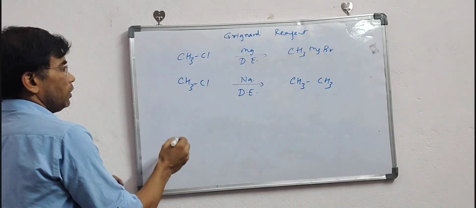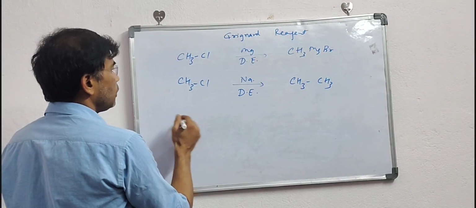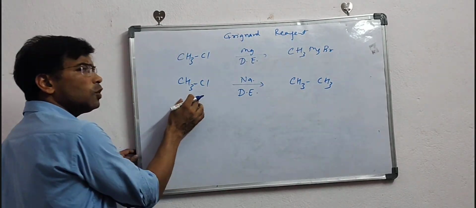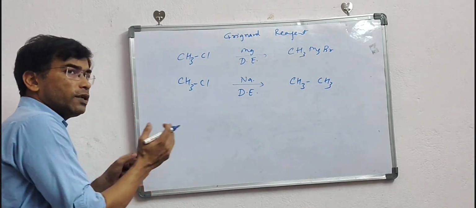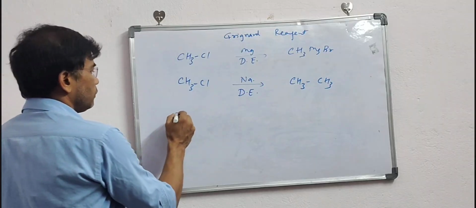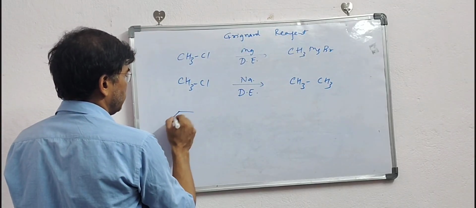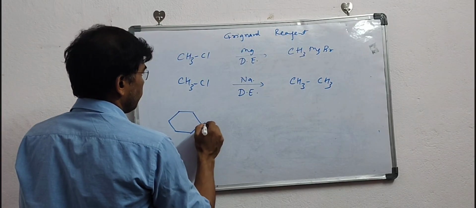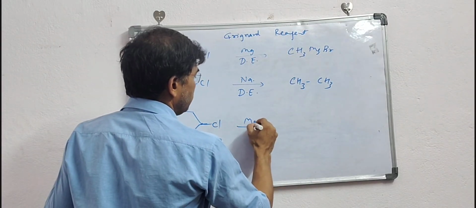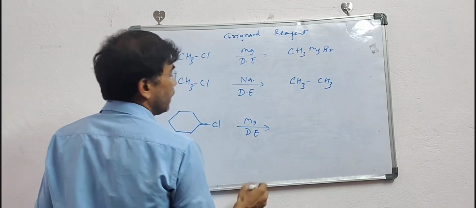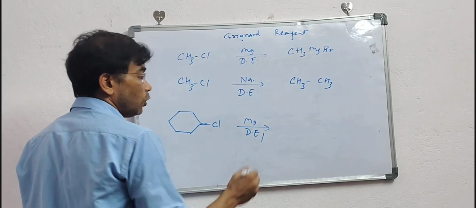You can use vinyl also, allyl also, even cyclic halides. Suppose I have got this reaction, and if you treat it with magnesium and dry ether, as I told you, you can also use tetrahydrofuran.